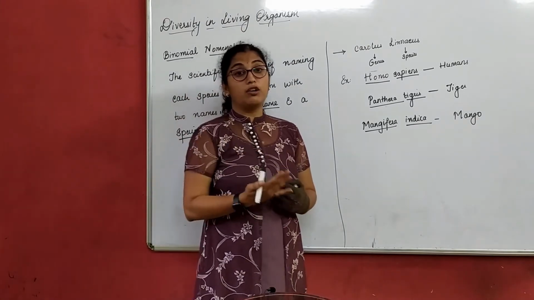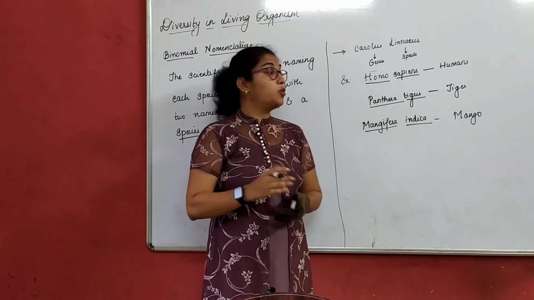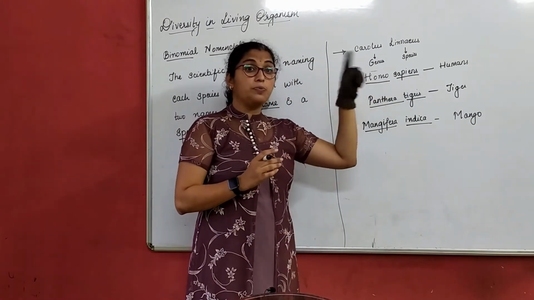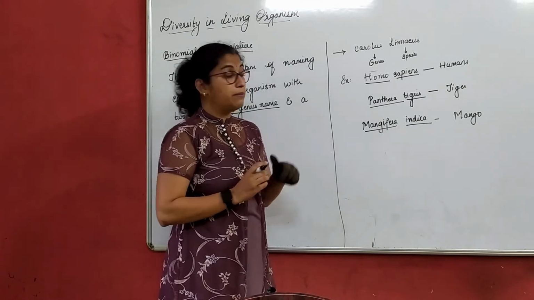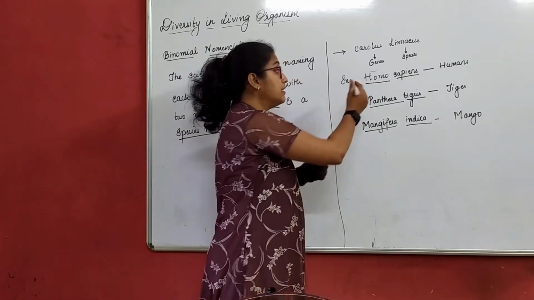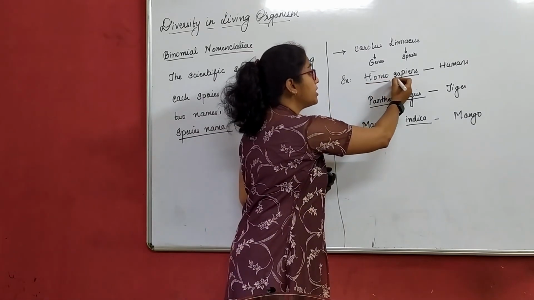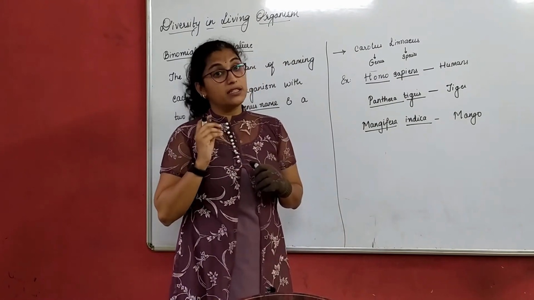If you come across any scientific names in any book, please make a note, these names are always printed in italics. That is point number one. Point number two, when these names are printed, the first letter of the genus name is always capital, and the first letter of the species is always small.